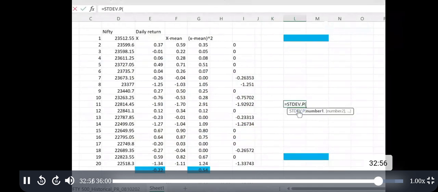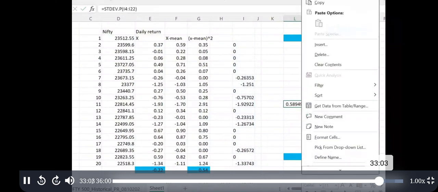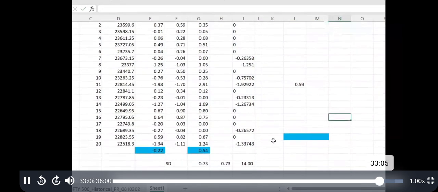Please don't get scared. You don't have to do this. It's just for understanding purposes. Now you use this standard deviation for the calculation. Here it was 0.7373, and this is the downside deviation. It is standard deviation only, but only the negative side. And this was the entire data.